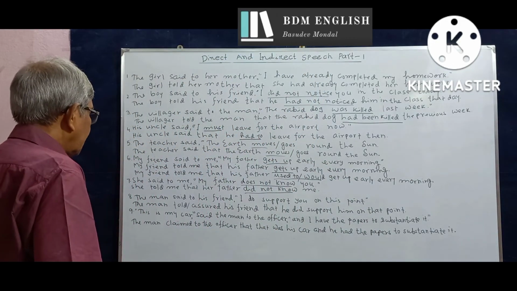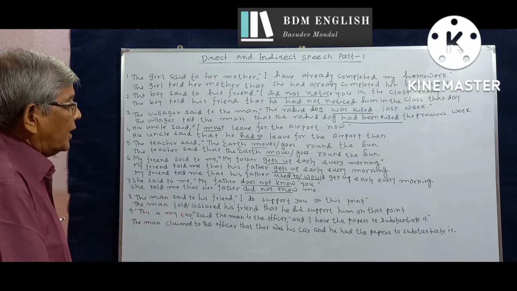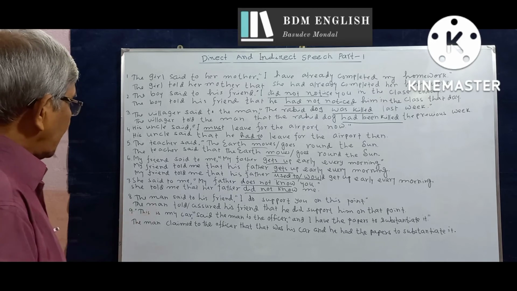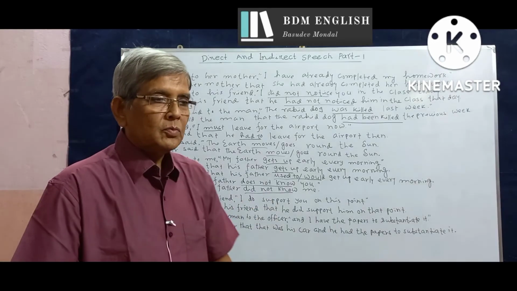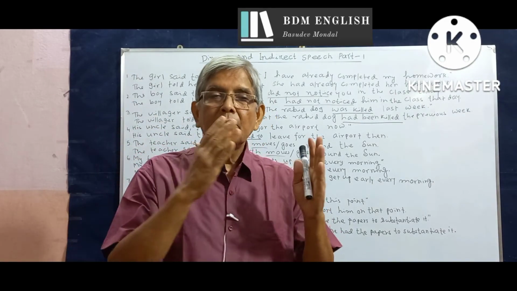The last one, number 9. This is my car, said the man to the officer, and I have the papers to substantiate it. We know that if this introductory clause is not placed at the beginning, it may be placed at the end or in the middle.